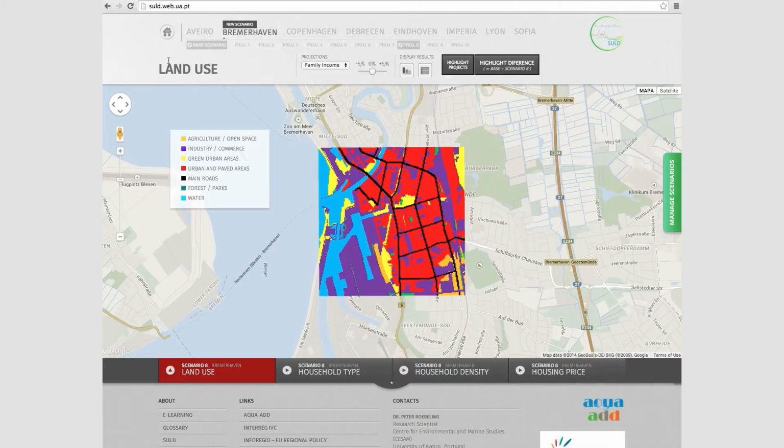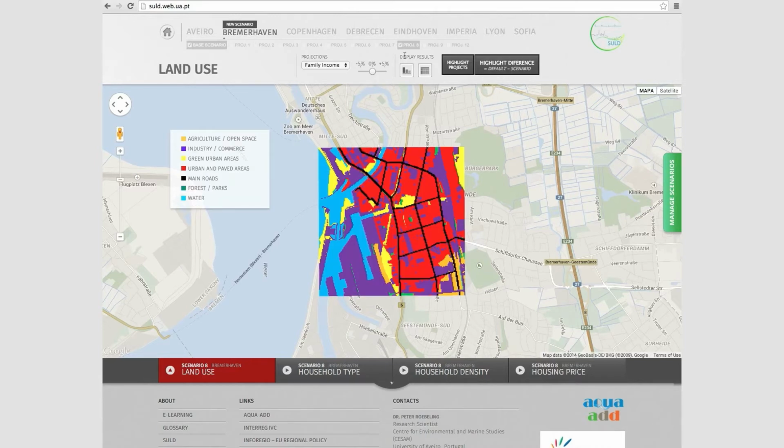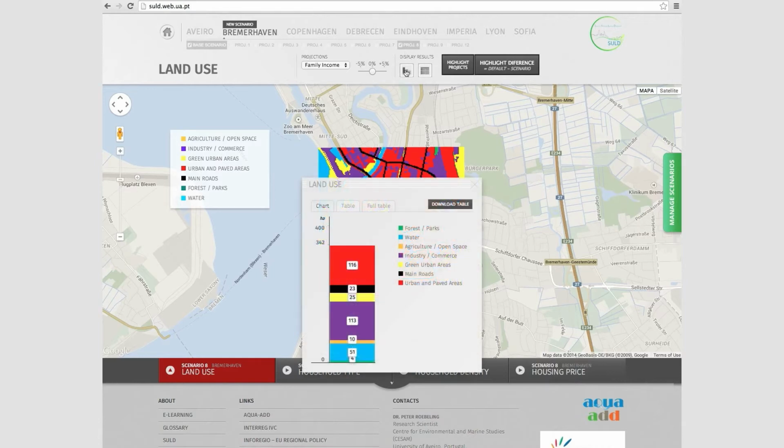Scenario results for Project 8 are now displayed, starting with the land use map. Because the differences may be hard to spot, you can press Highlight Differences to see what has changed as compared to the current situation. In this case, we see a contraction of the urban residential area on the south of the study area. You can also analyze the results in a table or a graph by pressing the respective icons